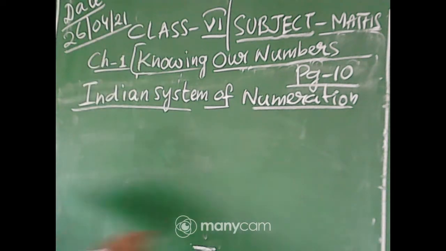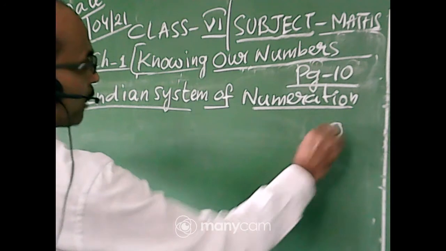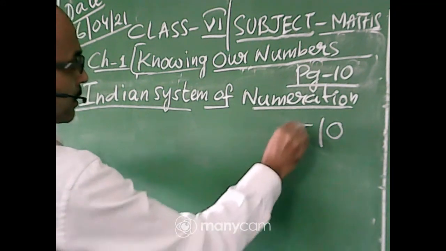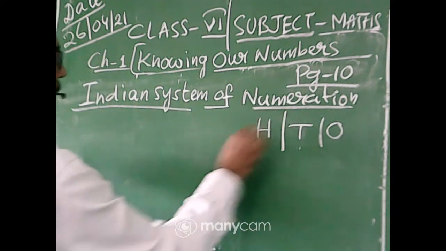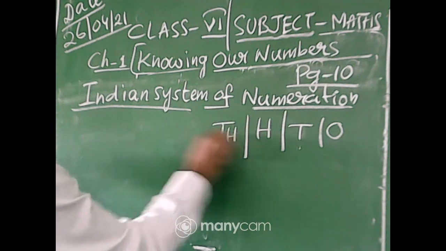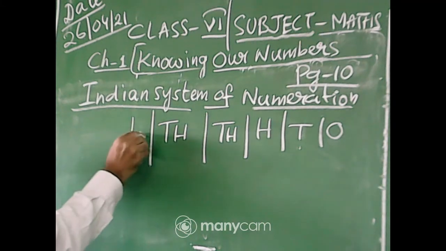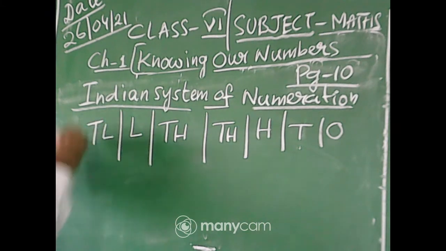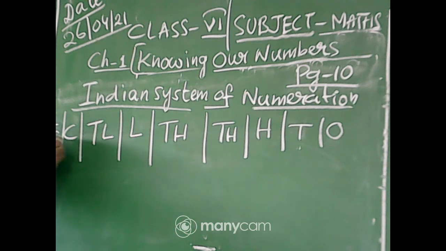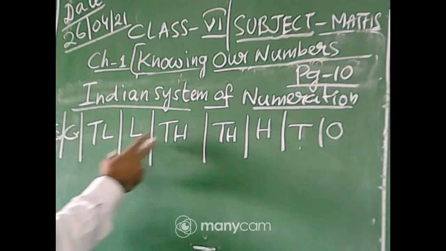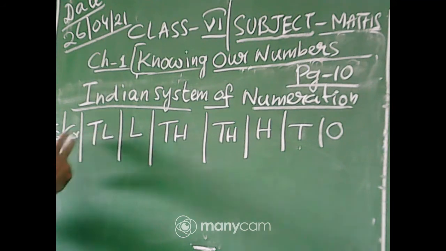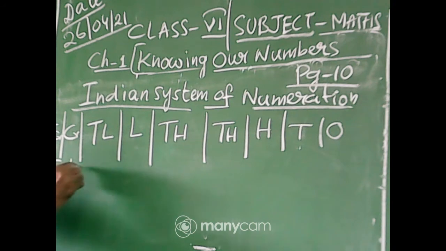So once again I am telling you, in the Indian system you will learn ones, tens, hundreds, then 1,000, 10,000, lakh, 10 lakh, crore, then 10 crore. Okay, ones, tens, hundreds, thousands, 10,000, lakh, 10 lakh, crore, 10 crore. This is the Indian system.